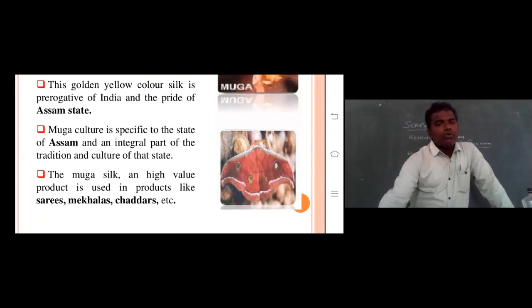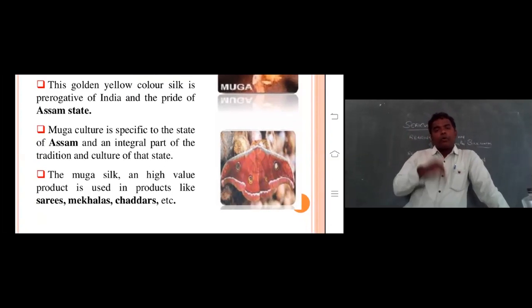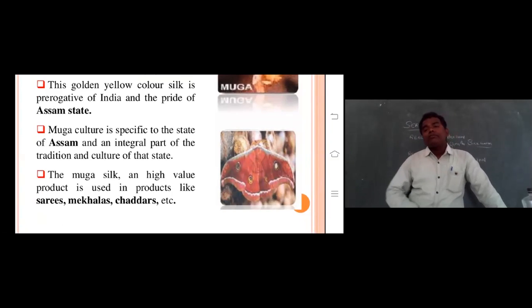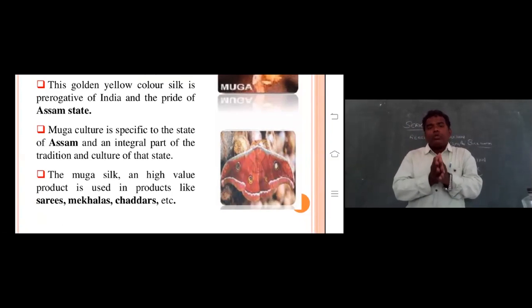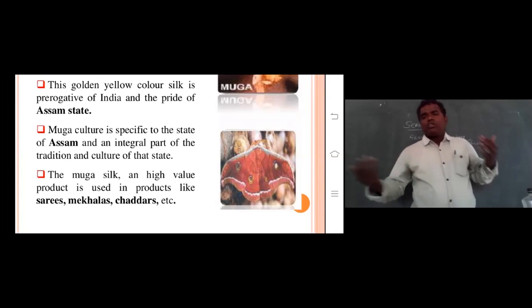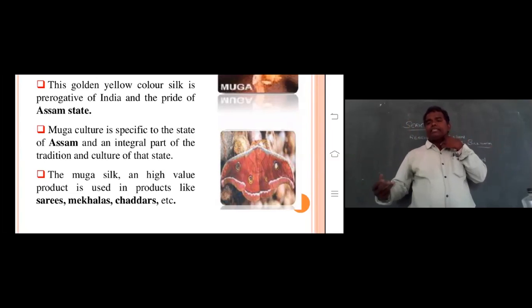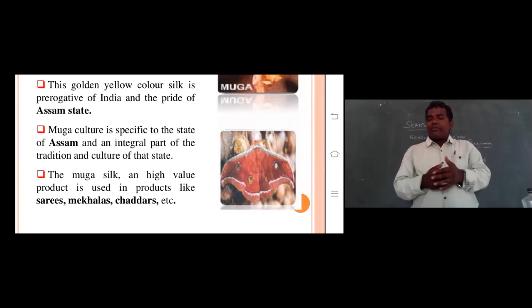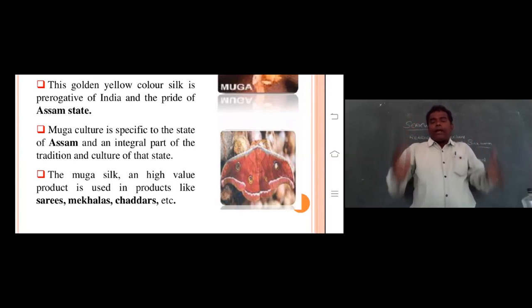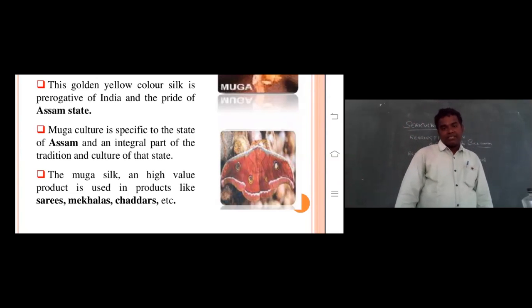Muga silk is a high value product used in saris, mekhelas and chadors, like clothes and some ornaments. So this Muga silk industry is located in Assam state, and that's why it's the pride of Assam state, produced from the Muga silkworm, Antheraea assamensis, right?